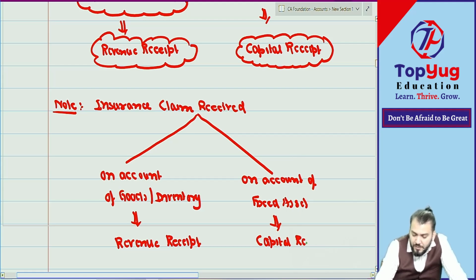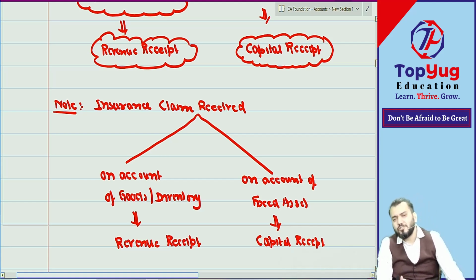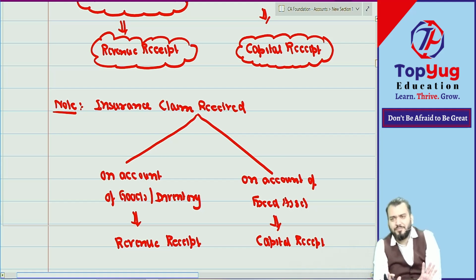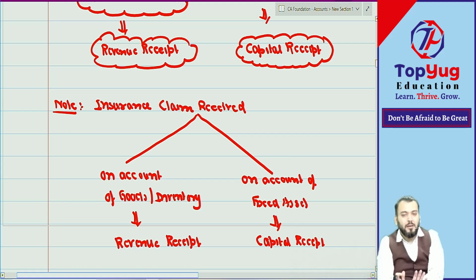Capital received. But just try to understand this chapter, this entire thing, whatever I have done right now, this is totally from the examination point of view. This revenue received and capital received, whatever I have said, I have done only from the examination point of view. Slowly, when you come to CA Inter, CA Final, all this logic will be useless. I have just given this because in CA Foundation they ask this type of questions. So I need to teach you from the examination point of view also. I'm just giving some examples of how to differentiate capital and revenue received based on the CA Foundation exam.